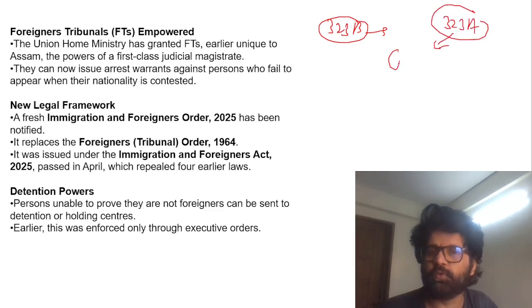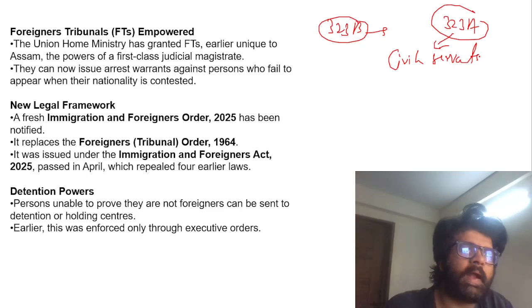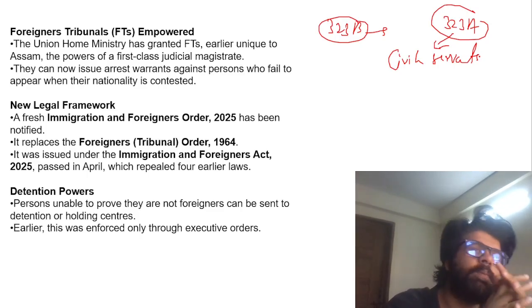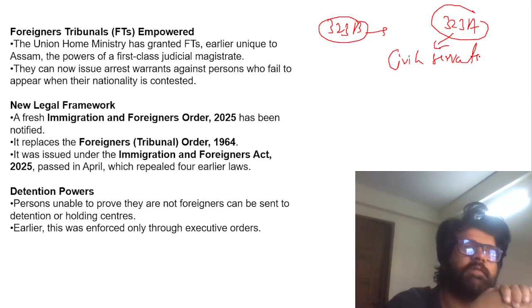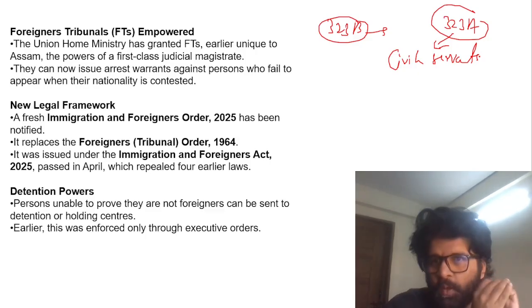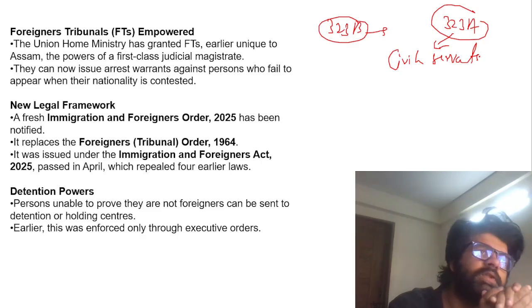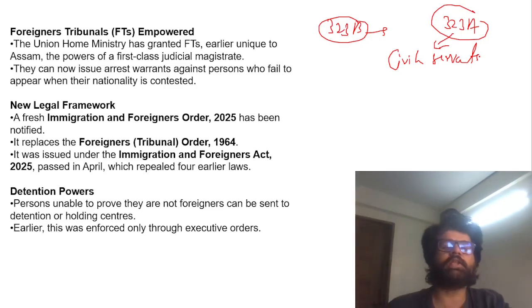323A is for you people, future civil servants, for looking into your cases. When you become a civil servant, you will have so many enemies, and if you keep on fighting only cases, when will you do the work, right? So you have CAT and SAT, Central Administrative Tribunals and State Administrative Tribunals, who will look into cases against you under Article 323A. And then 323B is for specific purposes, like you have NGT, the National Green Tribunal, and these foreigner tribunals, under Article 323 Clause B.